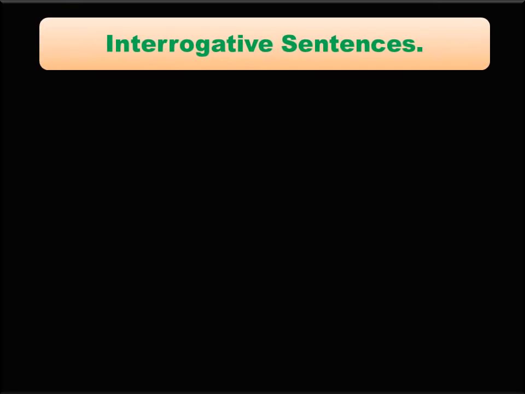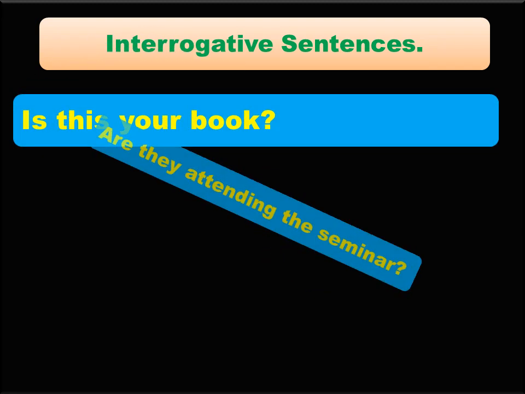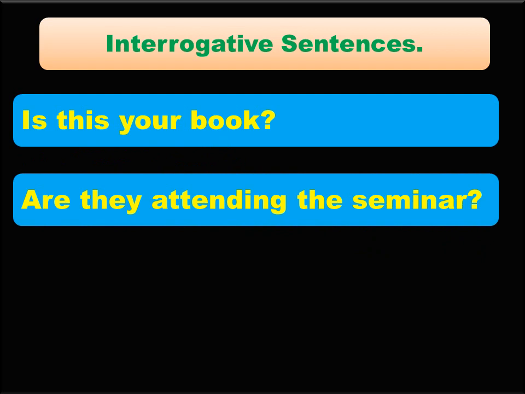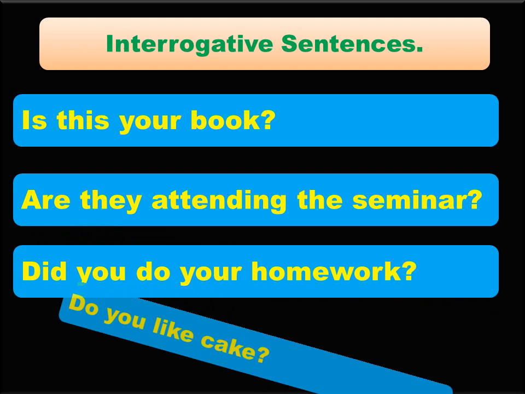Now let us look at some examples where you have interrogative sentences. It is easy to find a subject in a statement, but when you come to interrogative sentences, some people find it quite challenging to find the subject. Now we'll be seeing some examples. Is this your book? Are they attending the seminar? Did you do your homework?